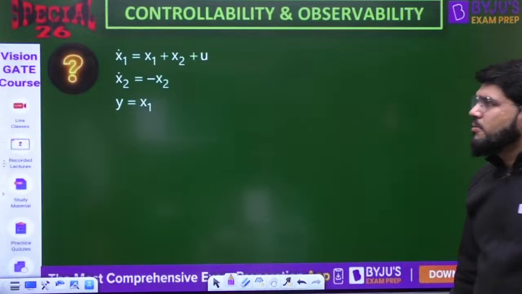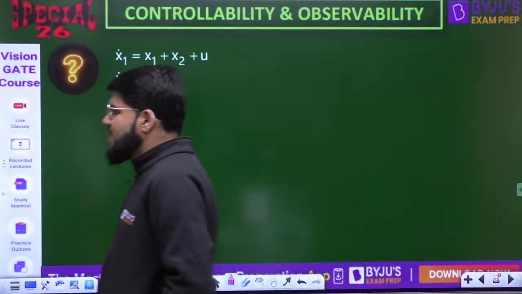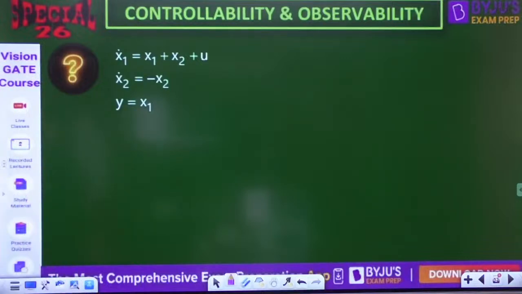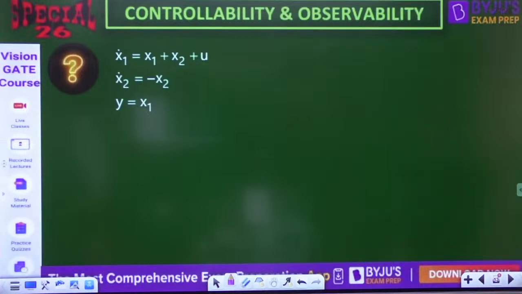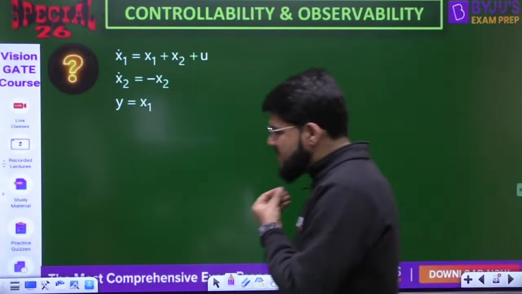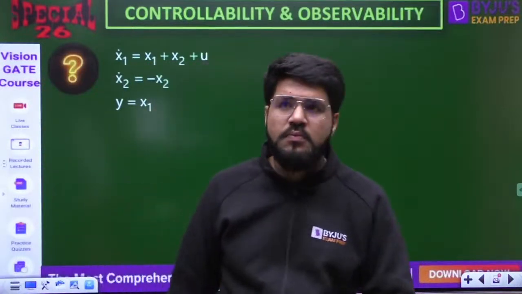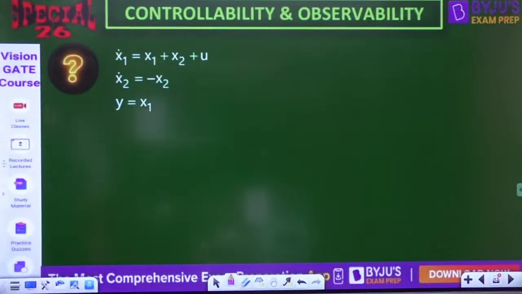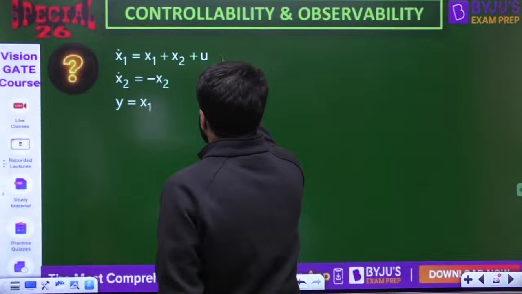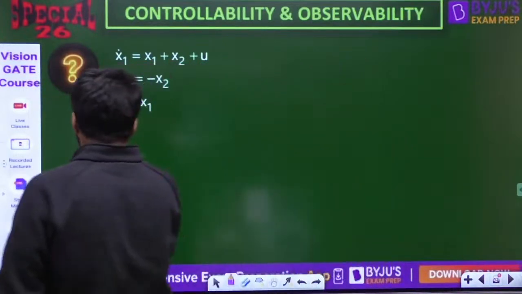Now let's apply this on a problem. x1 dot is equal to x1 plus x2 plus u, and x2 dot is equal to minus x2, and y is equal to x1. First of all, let us convert this into matrix form.